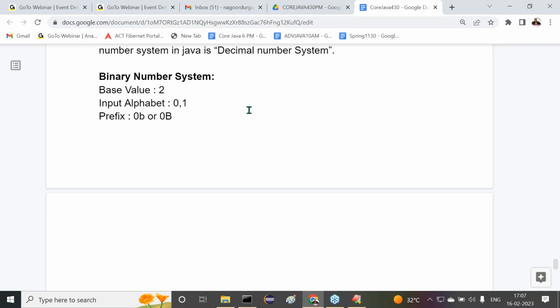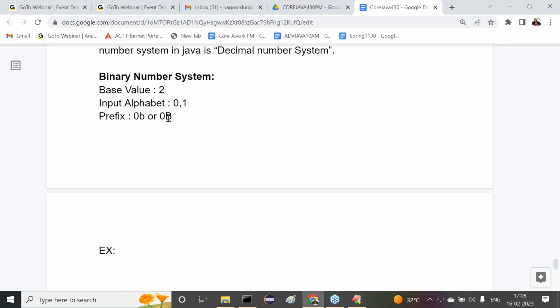Observe carefully. The binary number system base value is 2. Input alphabet is 0 comma 1. Prefix is either 0 small b or 0 capital B. Now we have to see some examples on the basis of this binary number system. There we have to understand which things are valid and which things are invalid.